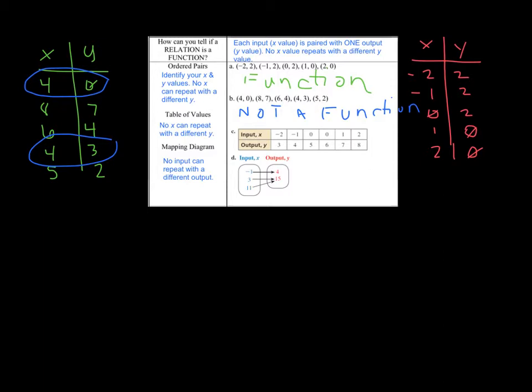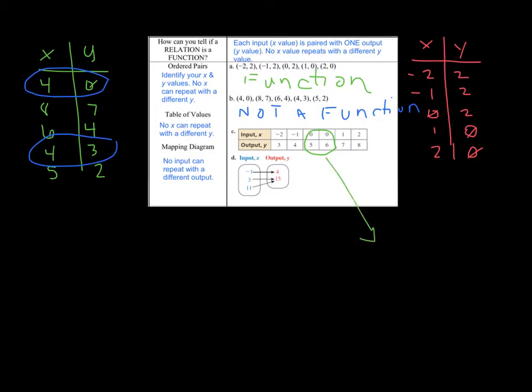C is already set up a little easier for us. I'm looking at my x values: -2, -1, 0, 0, 1, 2. As soon as I see this 0, 0, that's what I key in on, because I have some x values repeating, and they are also repeating with two different y values.